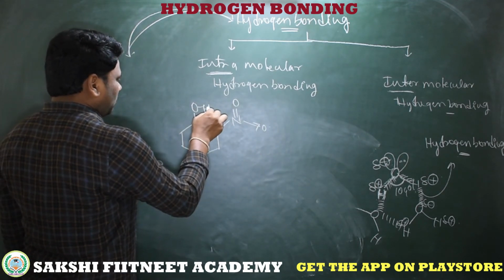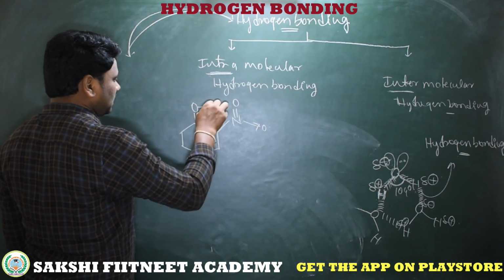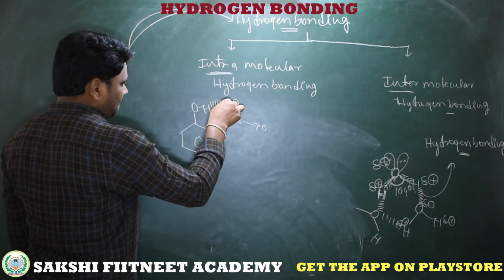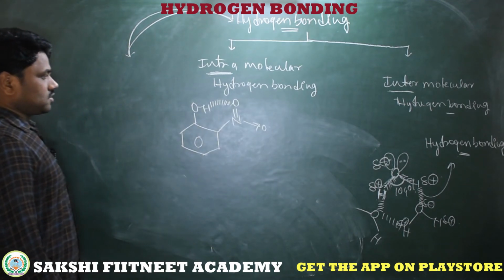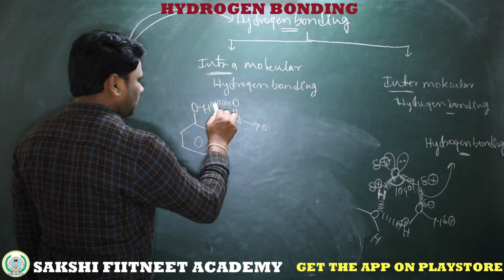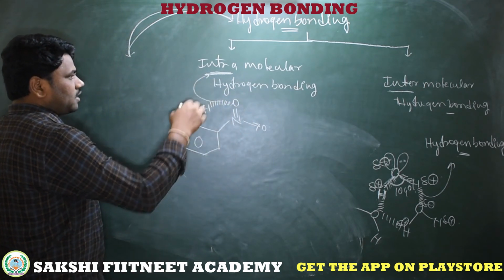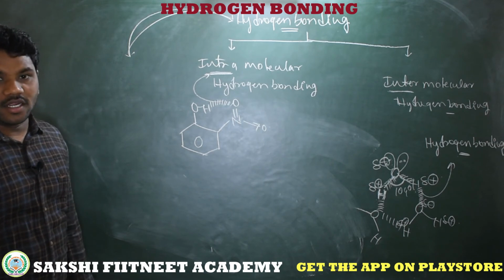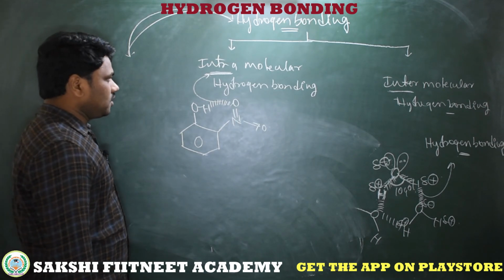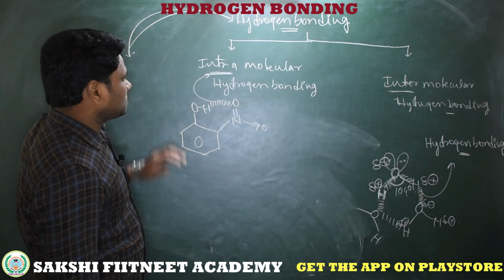See, the hydrogen of this oxygen is going to attract this other oxygen. The hydrogen bonding between hydrogen and oxygen within the molecule is called intramolecular hydrogen bonding.